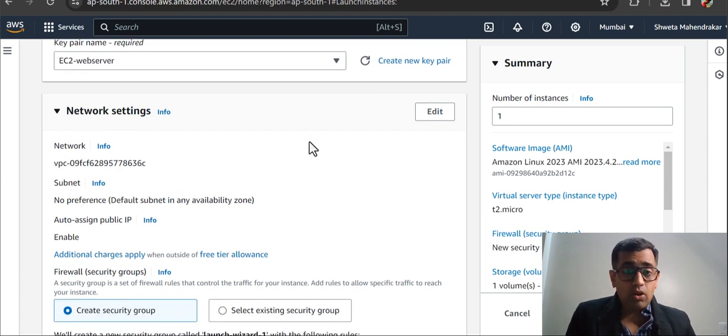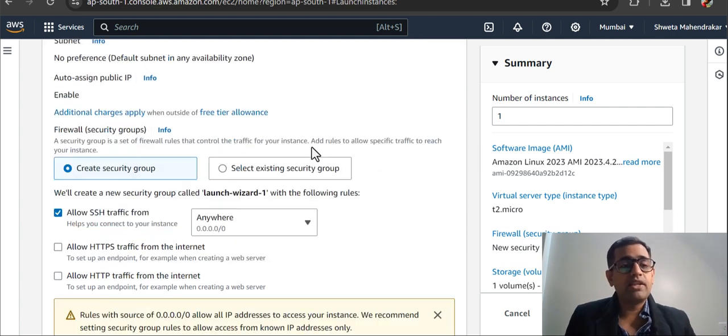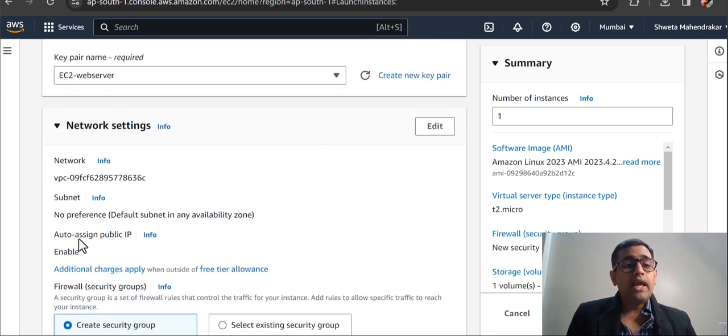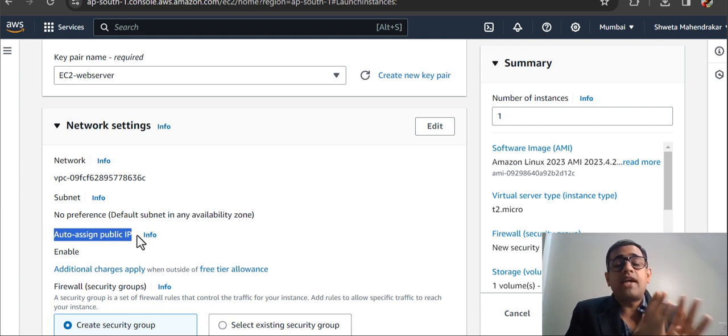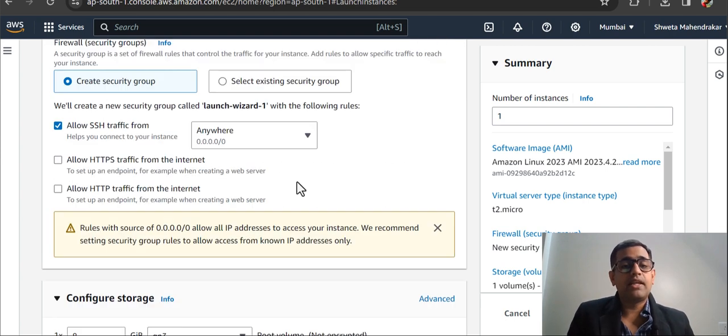Alright, so coming down to network settings, you don't have to worry anything about it. Whatever is the default VPC is being taken here. One of the very important things that I wanted to show you here is to enable the auto-assign public IP. Now why do I need this? Because once we have the public IP assigned to this particular EC2 instance, whenever, like I said, we are going to deploy a web server, a simple website here, and whenever I want to access that website, I need a public IP. That's the reason why we need to see that it is enabled here.